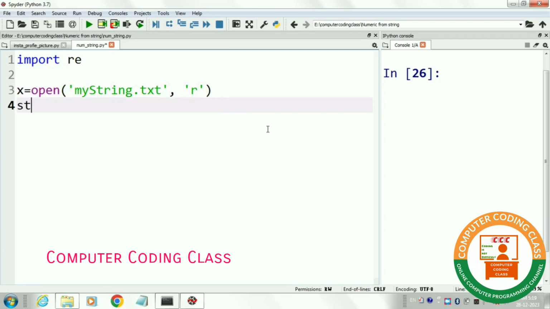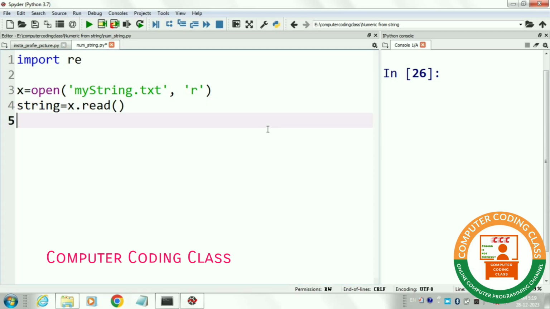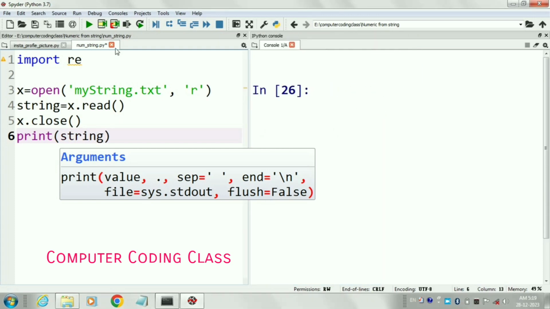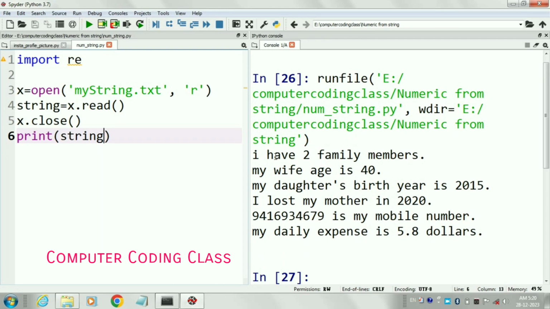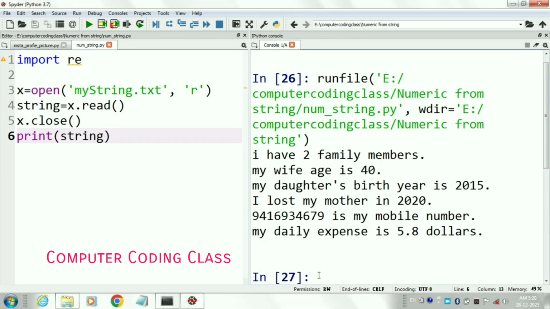Next we will read all the content of the text file and store that content in a string. Next we will close the file and print the content. Next, run the program. This is the content of our text file. Now it is stored in a string.